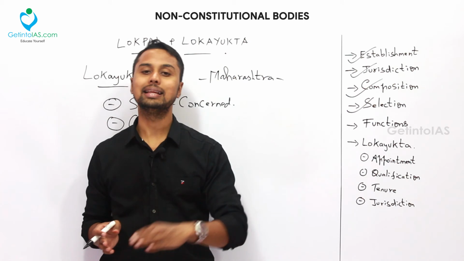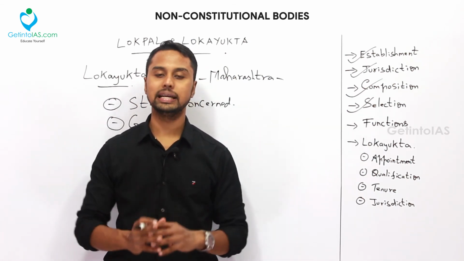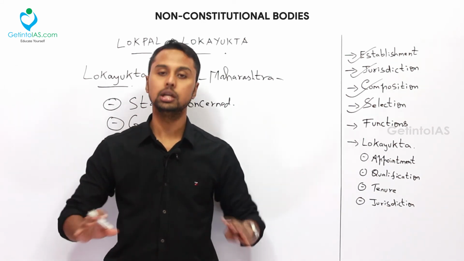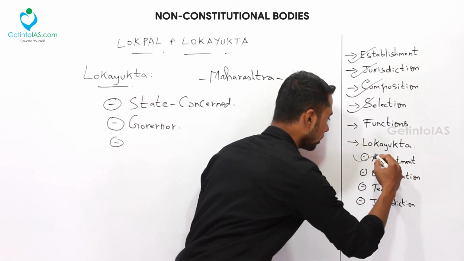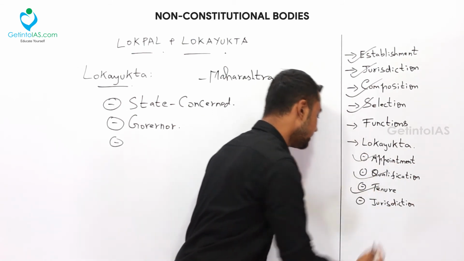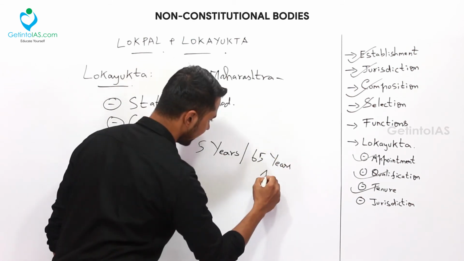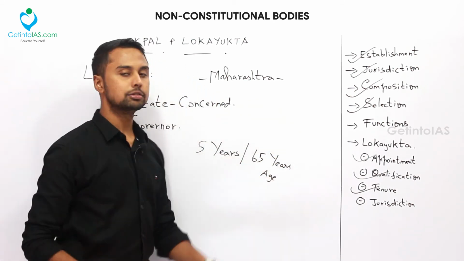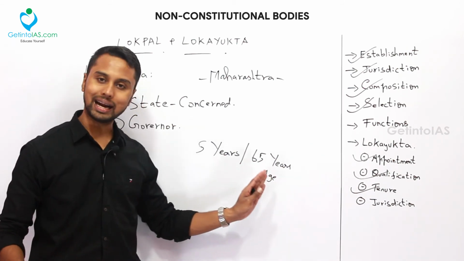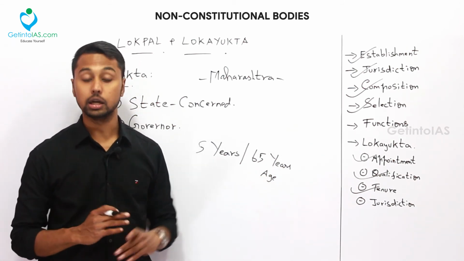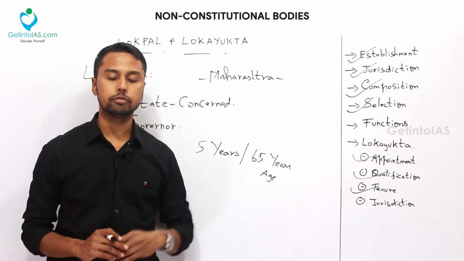But in Lokayukta there are no such qualifications. It is up to the state governments, but most of the states have not prescribed any qualification or eligibility for the chairperson and members. So appointment and qualification are done. Tenure is mostly 5 years or 65 years of age. Again, this differs with respect to each state government, but mostly this is the tenure, 5 years or until they attain the age of 65, whichever is earlier. But in Lokpal, it is 5 years or 70 years.